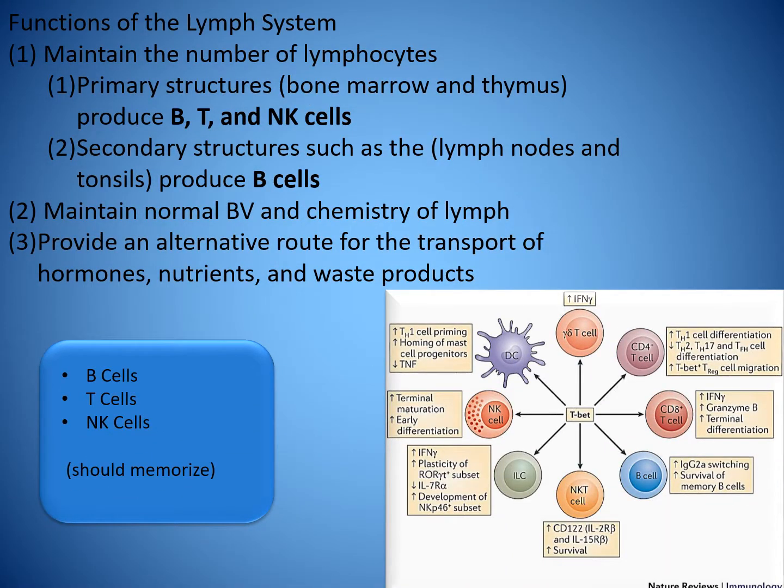The functions of the lymph system include maintaining the number of lymphocytes by primary structures such as bone marrow and thymus, which produce B, T, and NK cells. Secondary structures such as the lymph nodes and the tonsils produce B cells. It also maintains normal blood volume and the chemistry of lymph, and provides an alternative route for the transport of hormones, nutrients, and waste products.